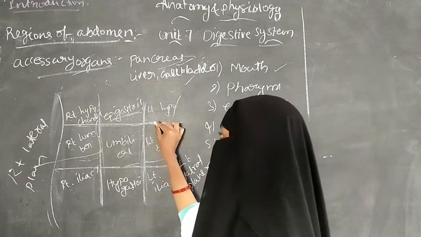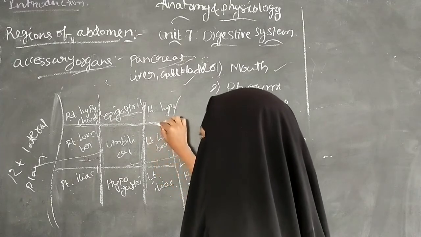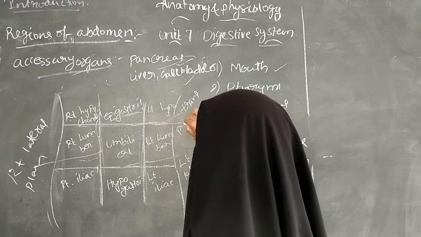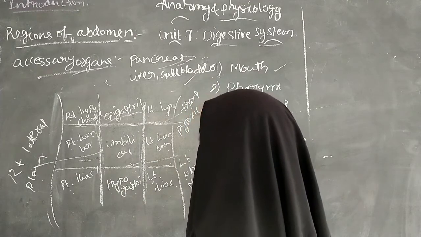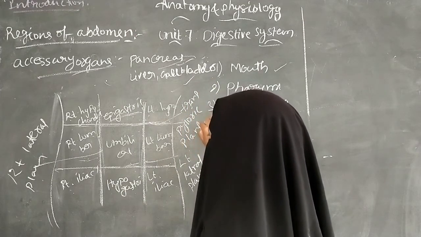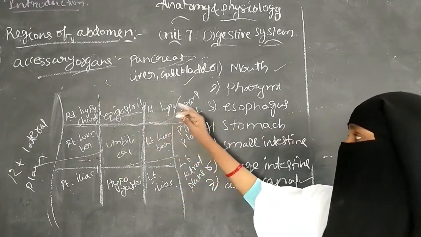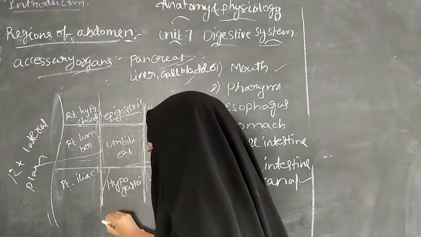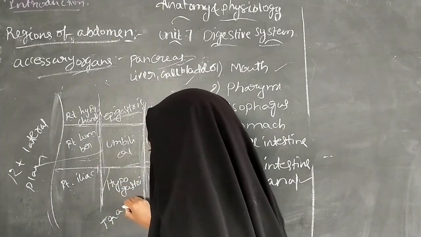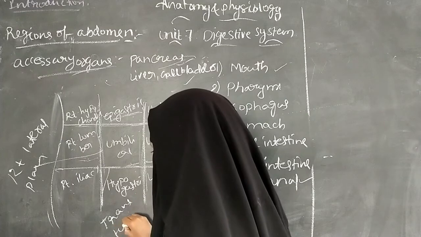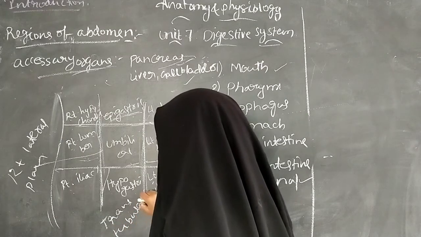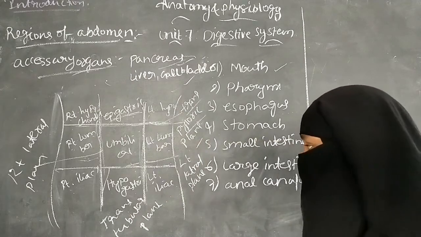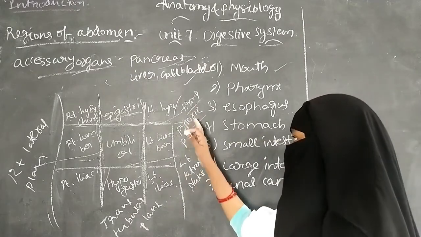Next, the 2 horizontal lines. The first horizontal line is called the transpyloric plane, and the next one is the transtubercular plane.